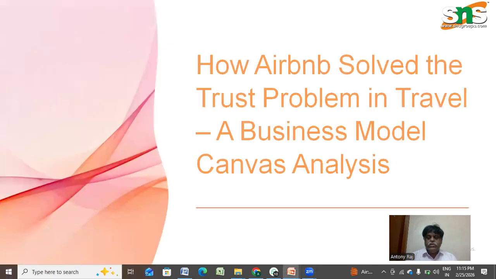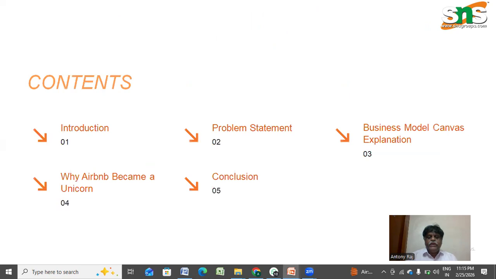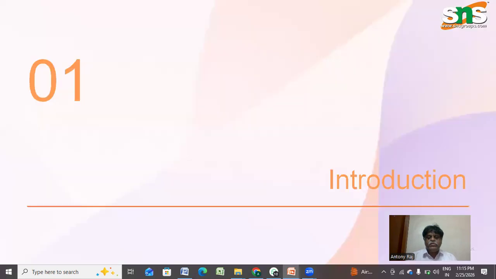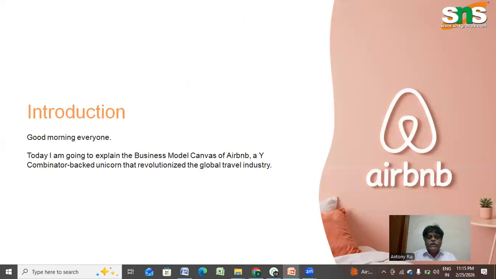So let us get into this topic. This is what we're going to see today, and this is the contents. We're going to see the problem statement and the business model canvas, and how it became a unicorn, and also the various stages.